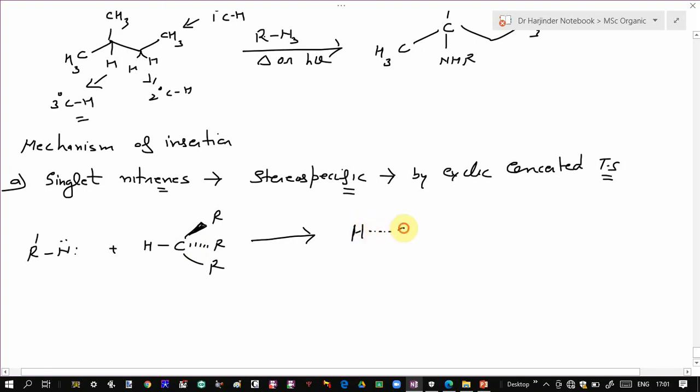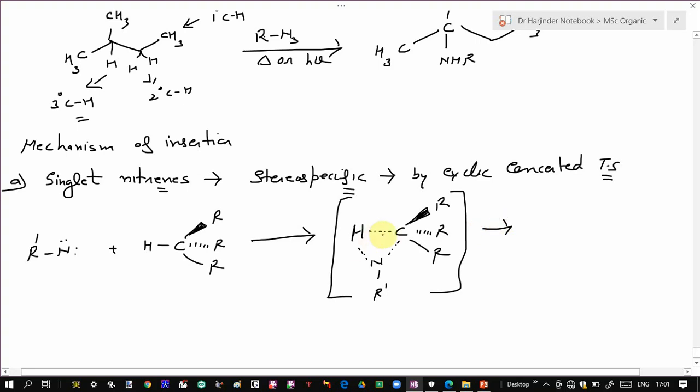This bond begins to break in the transition state, at the same time the bonds between nitrogen and hydrogen and carbon and nitrogen begin to form, and the stereochemistry remains the same. So the reaction takes place by the cyclic concerted pathway, and that will give rise to your product.